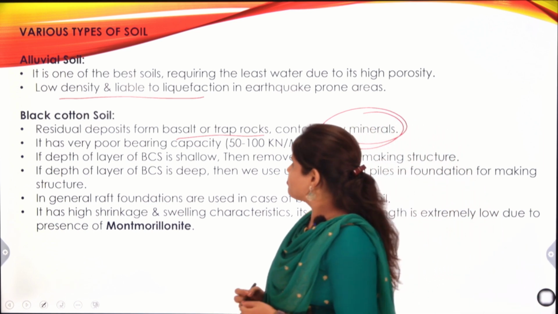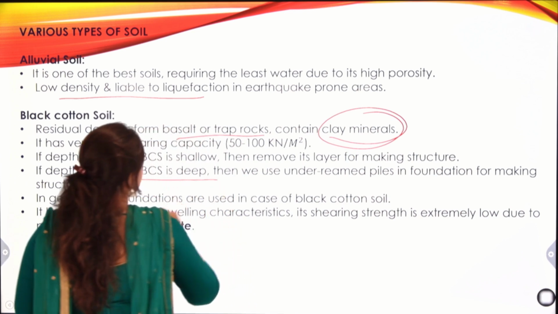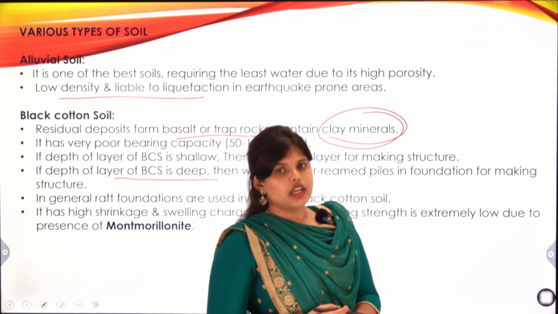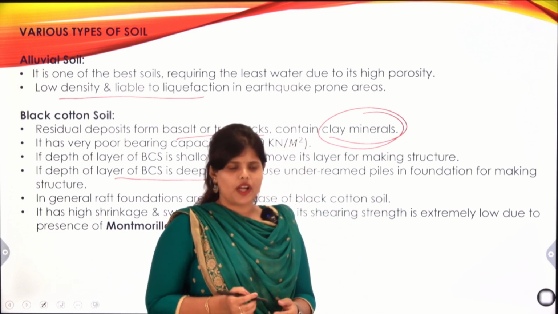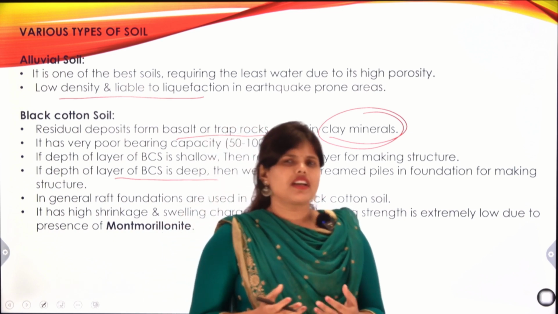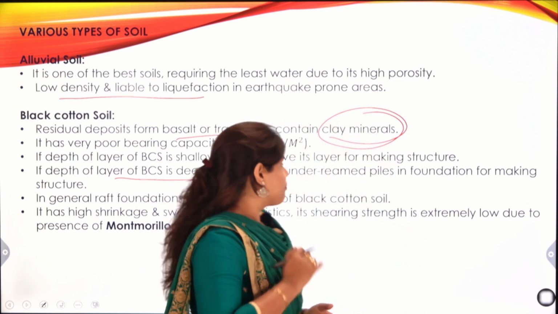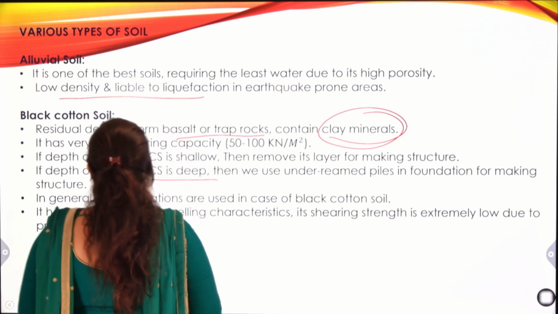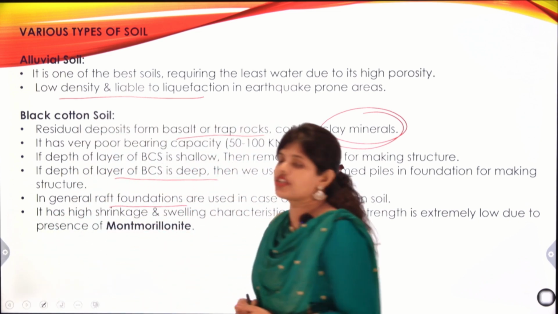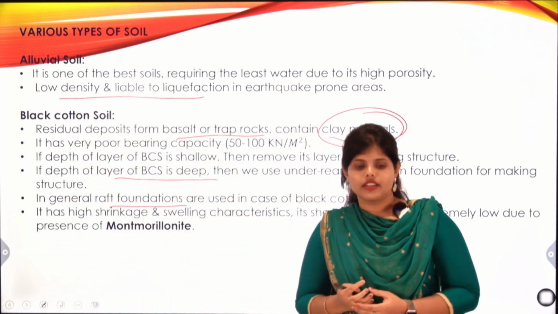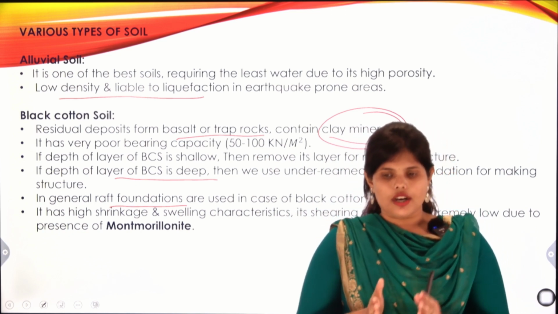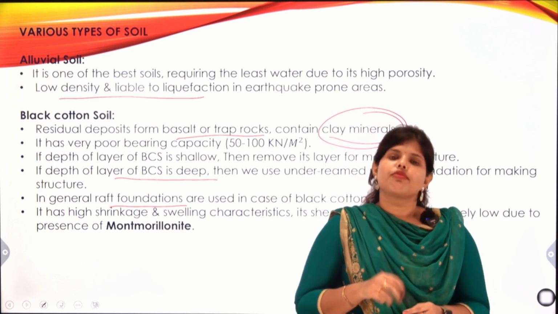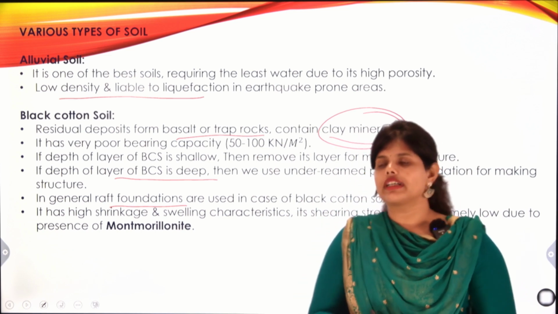If the depth of black cotton soil is deep, then we use under-reamed piles for construction purposes. Under-reamed piles are precast piles, or cast in situ piles. In general, raft foundations are used in case of black cotton soil. If no other option is available and we have to use the black cotton soil for construction, then we use raft foundations.